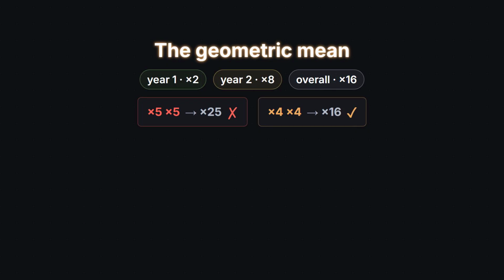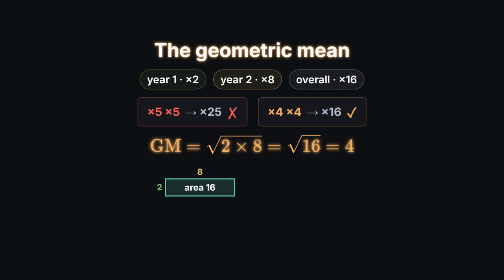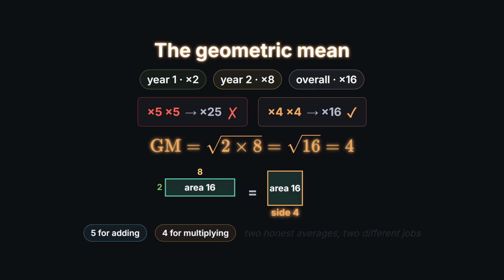This is the geometric mean. Multiply the numbers, then take the square root. And it has a picture of its own. A 2 by 8 rectangle has area 16. The square with that same area has side 4. The geometric mean of two lengths is the side of the matching square. So, 5 for adding, 4 for multiplying. Two honest averages, doing two different jobs.